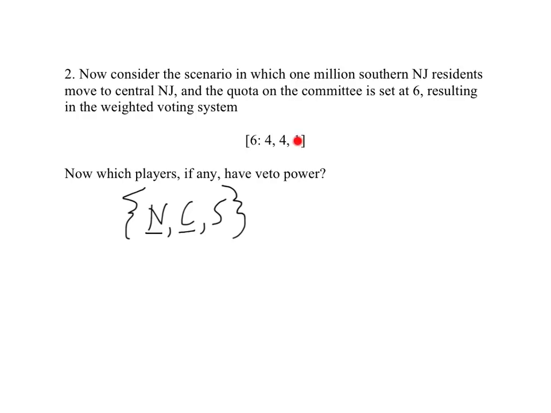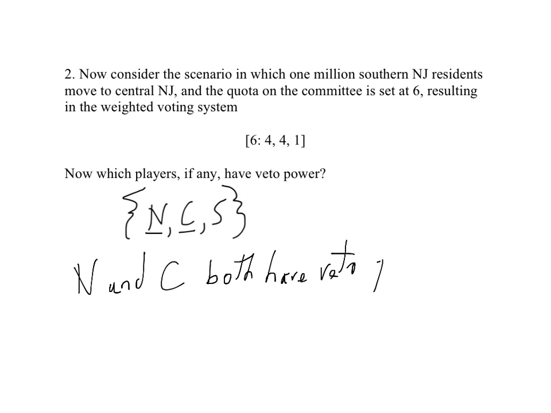If this one yes vote is withheld, the remaining yes votes add up to 8, and that is certainly enough to pass a proposal here. So we conclude that Northern and Central Jersey are critical in the Grand Coalition, and therefore Northern and Central Jersey both have veto power. Right? So each one on its own has the power to block a proposal from passing just by voting no.